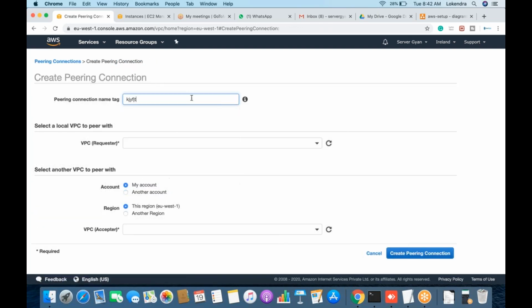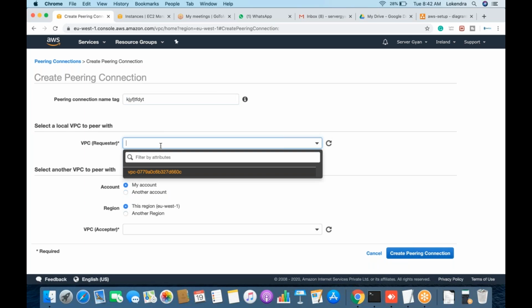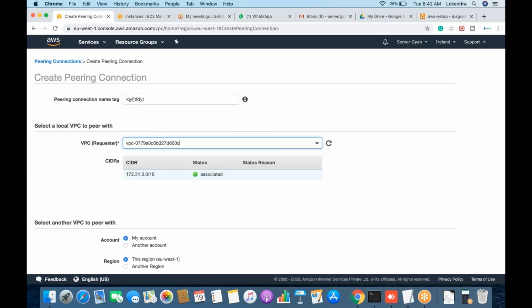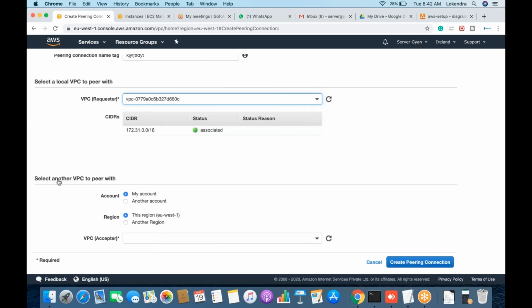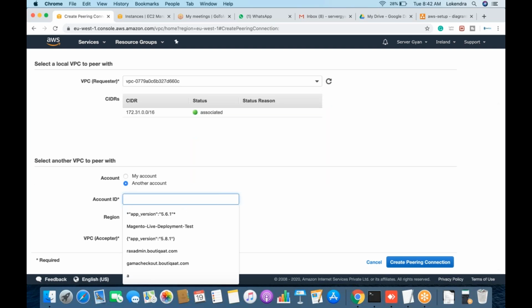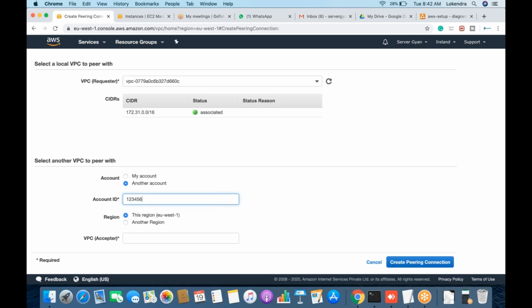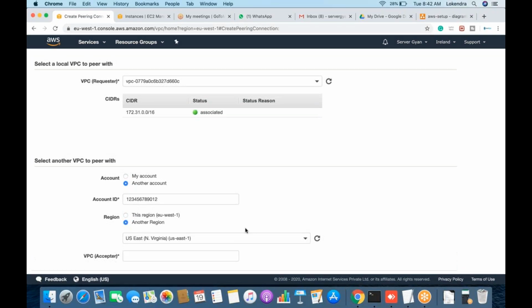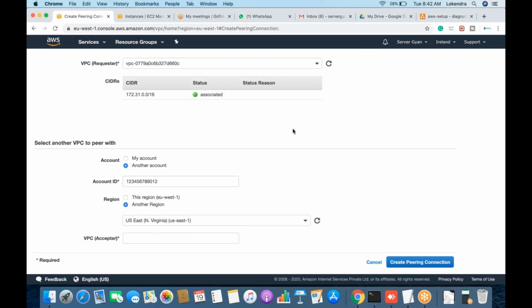For example, any name I can give here, whatever name I want. So VPC requester, it means there is only one VPC. Now select another VPC to peer, my account or another account. For example, if I say another account, I'll have to specify the account ID, 1 2 3 4 5 6 7 8 9 10 11 12. Obviously this account ID is not valid, so this will not go through. So it means we can connect to another account in any different region.